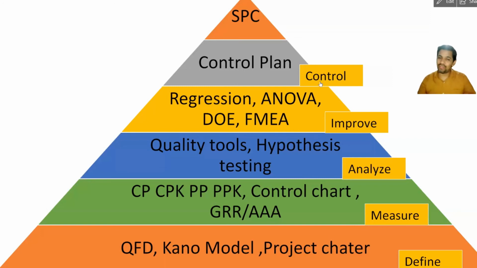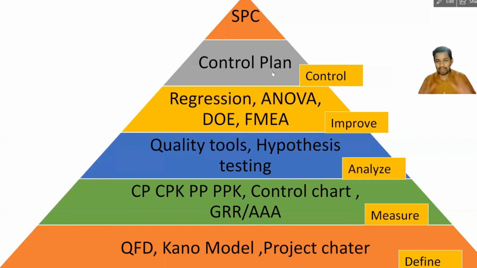And then in the control phase, we can have all the control plans in place. You can have a sampling plan, a risk mitigation plan, how we are going to sustain the project, how we are going to give the trainings, and all that in the training plan. The central theme is SPC, statistical process control. Once the solution is developed, how is the solution going to be sustained, and what changes when special cases arise, how are we going to tackle those things? That's what we are going to talk about, SPC.